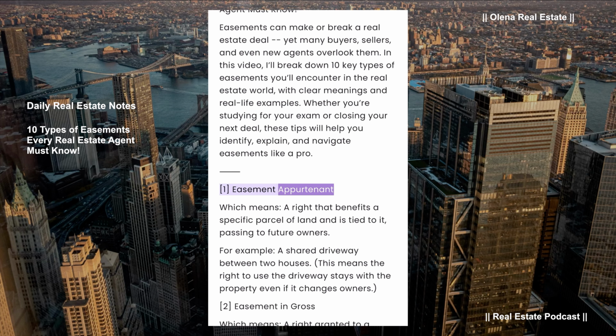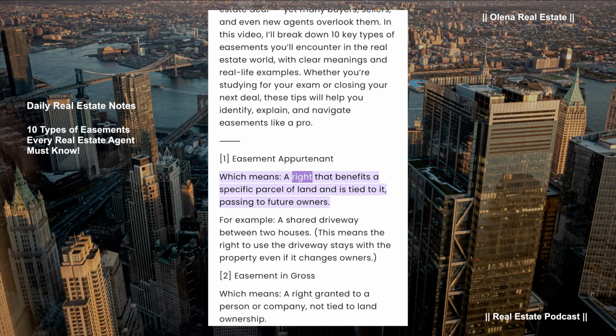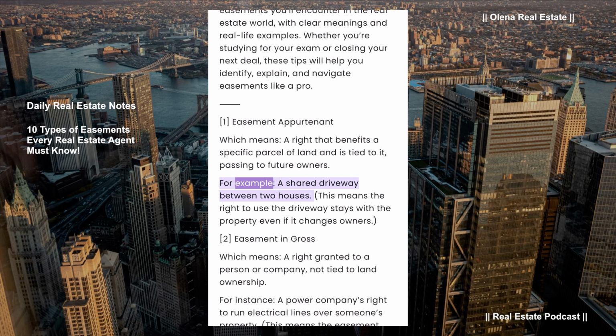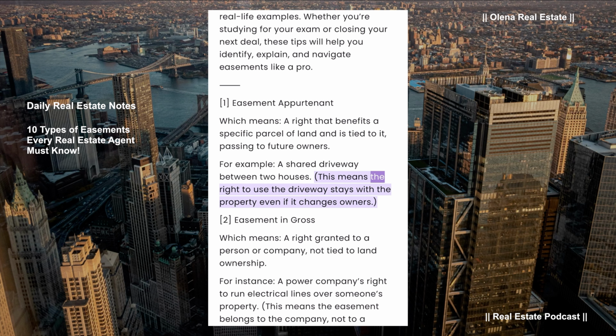Easement appurtenant, which means a right that benefits a specific parcel of land and is tied to it, passing to future owners. For example, a shared driveway between two houses. This means the right to use the driveway stays with the property even if it changes owners.